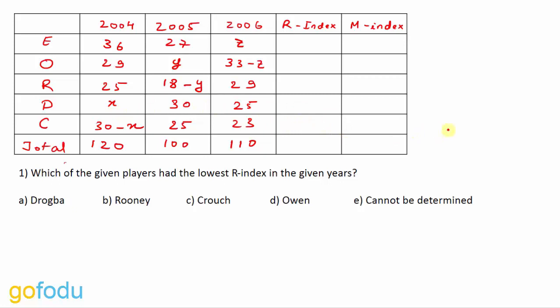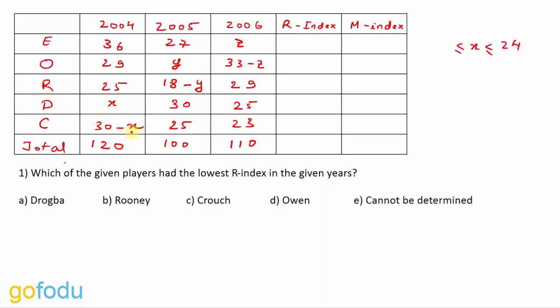So the maximum value that X can take is 24, because these three values are the top scorer, right? So the fourth one has to be lower than 25. So X can definitely take the value 24. What should be the least value for X? Can it be 0? If X is equal to 0, then this value becomes 30, which will contradict with the information given in the question.